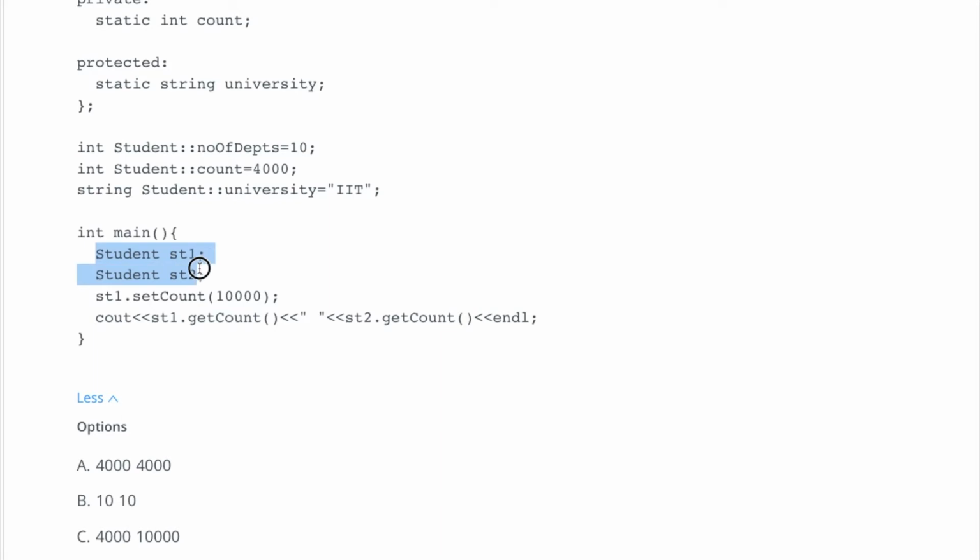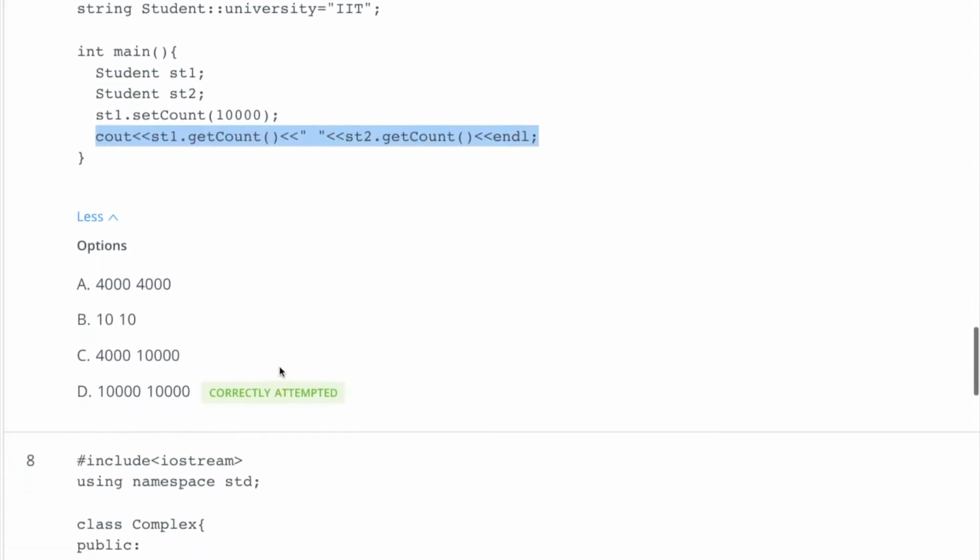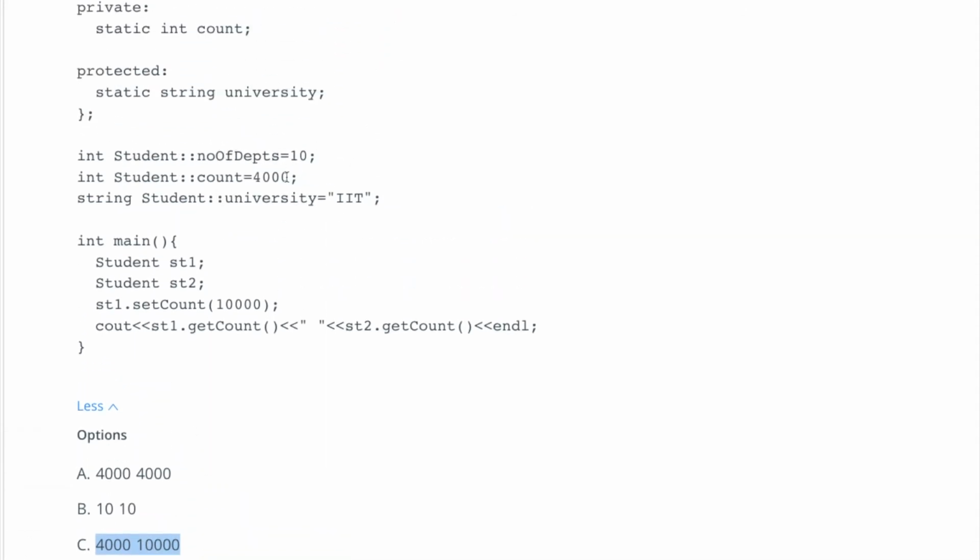If you look at this, we have made two objects and we are setting count to 10,000. So this means this 4000 should be changed to 10,000 for both the objects, student 1 and 2. So if you try to print this here, you will get 10,000, 10,000, and that's why it's the correct option. Clear? If you have marked this, then you are wrong because this is a static variable and it will change the value for both the objects. Clear?